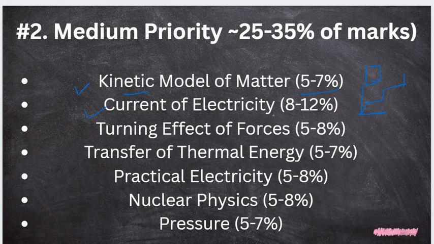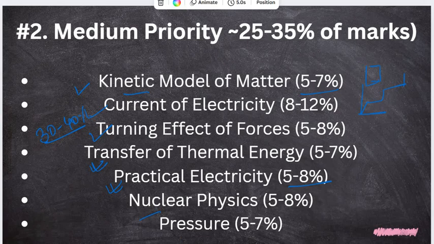So just follow a quick graph, the heating cycle part, and the current which I already discussed. So go through the whole electricity chapter. If you just revise the electricity chapter, your 30 to 40% marks, I will say, is secure, which includes electromagnetism as well. Turning effect of force, which you can revise after dynamics when you're done. Transfer of energy, there are three ways, already discussed with you. Practical electricity I've already discussed, which I will include in electricity only. After finishing those, nuclear physics and pressure.